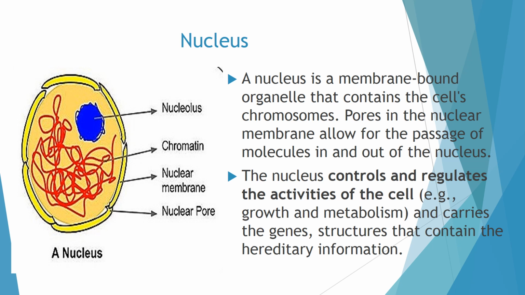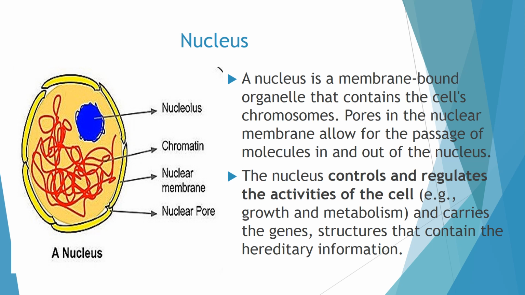The nuclear membrane is not continuous. It has small pores on it, called nuclear pores. These nuclear pores help in the passage of molecules in and out of the nucleus. The exchange of substances from the nucleus to the cytoplasm is achieved by the nuclear pores. Inside the nucleus, there is one more spherical structure, the nucleolus.